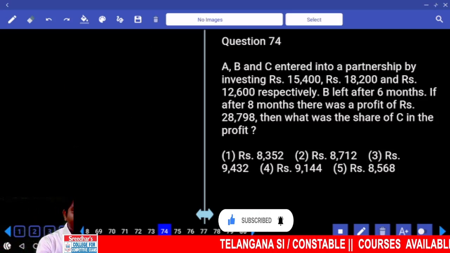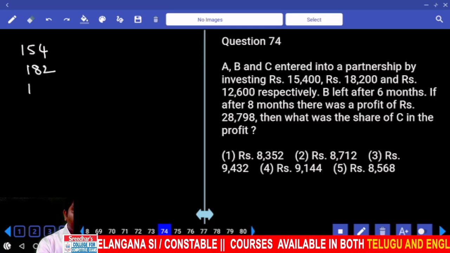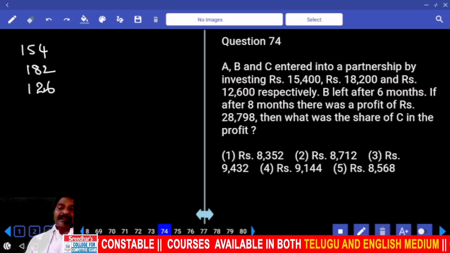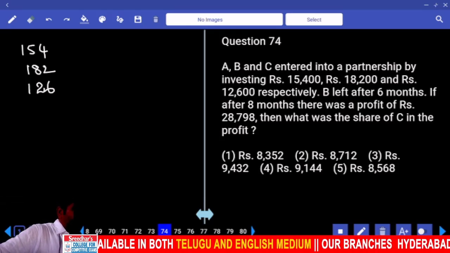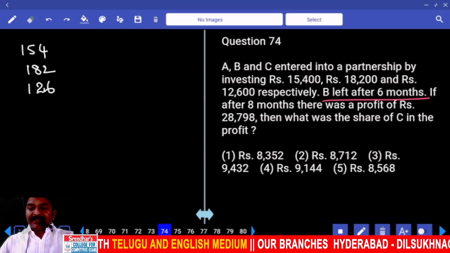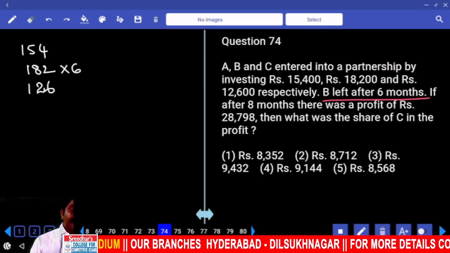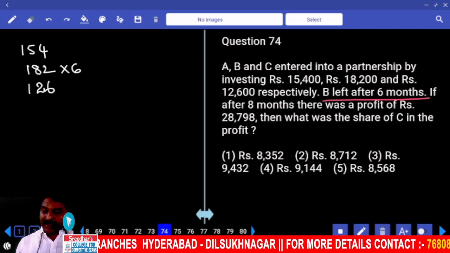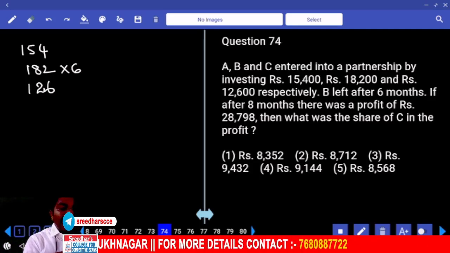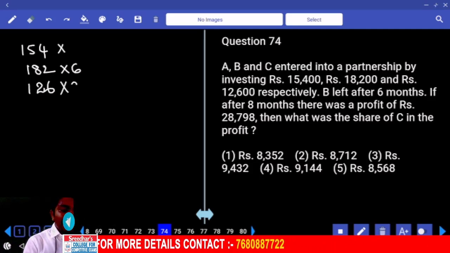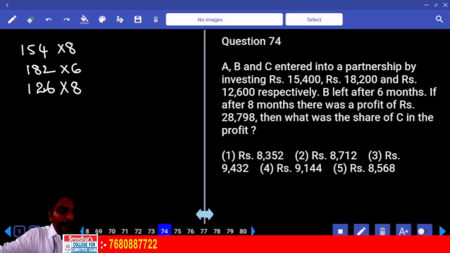Investments are having 2 zeros common, so let me treat them as 154, 182, 126. Who started? All started, yes. But B left after 6 months. That means B is there only for 6 months. After how many months are they sharing their profits? 8 months. So A and C will be there for 8 months. Are you okay? Right.